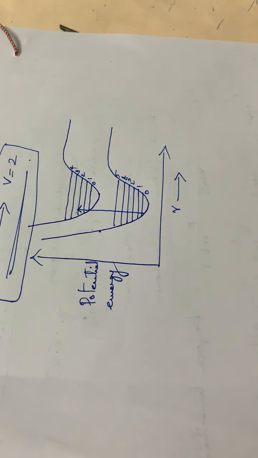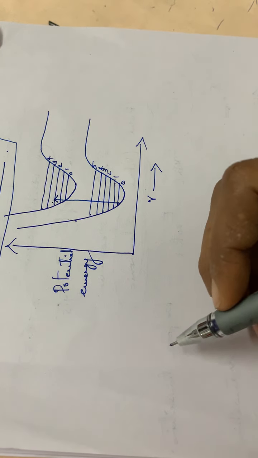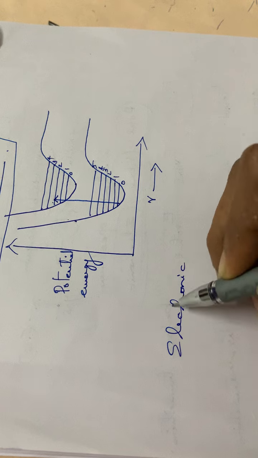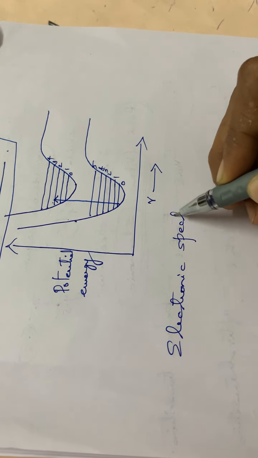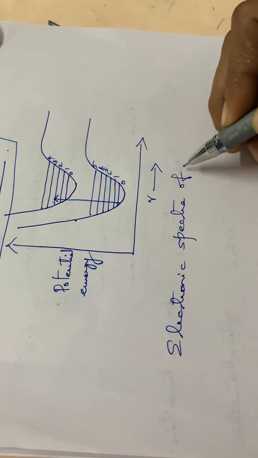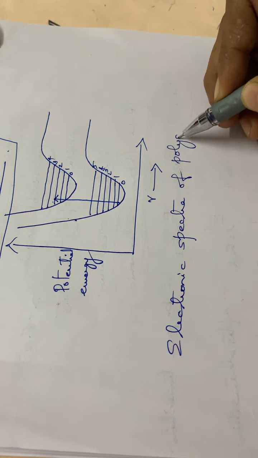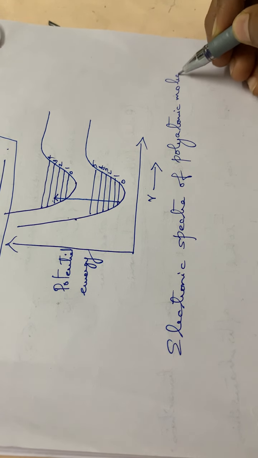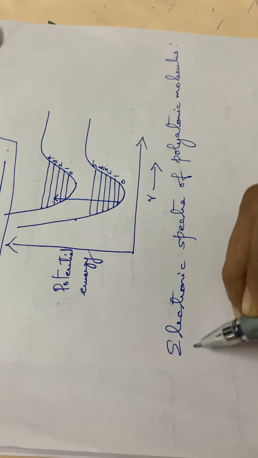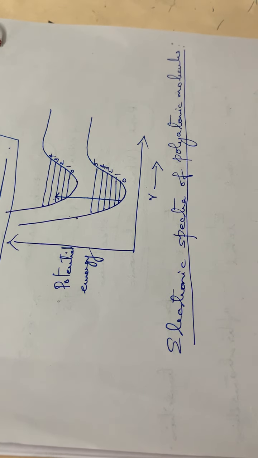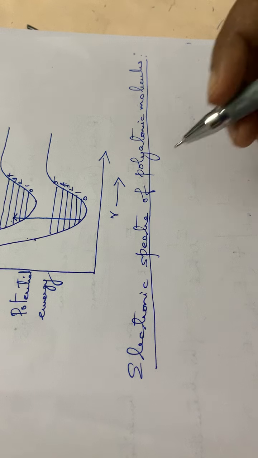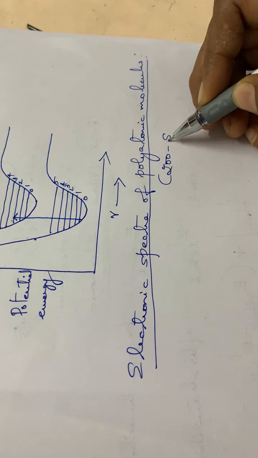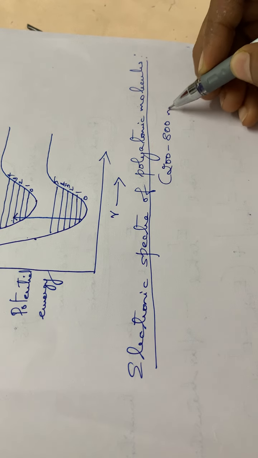Then the next topic, that is the electronic spectra of polyatomic molecules. The electronic spectra of polyatomic molecules will be in the range 200 to 800 nanometer.